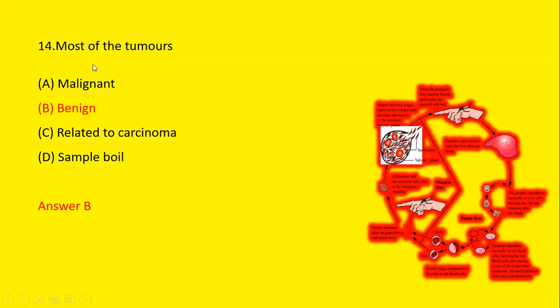Fourteenth question is, most of the tumors are first malignant, second is benign, third is related to carcinoma, and fourth is simple boil. We know that there are two categories of tumor. First is benign tumor and second is malignant tumor. Benign tumors are those tumors which are at one place only. The cells do not move to another place. So most of the tumors are of benign type.